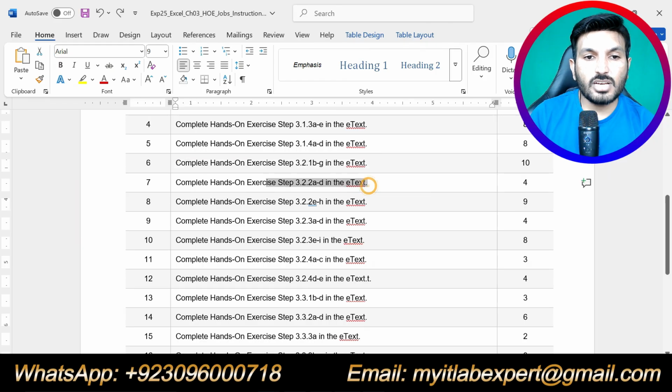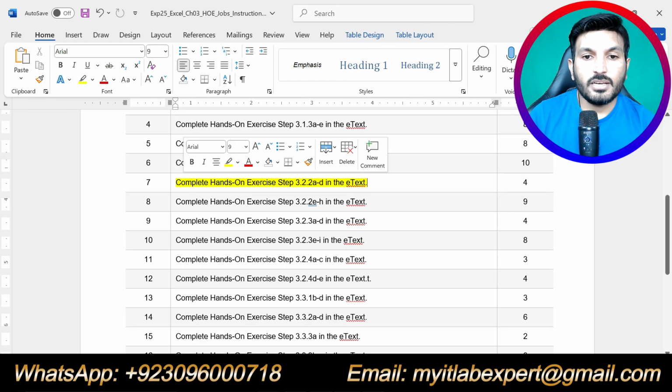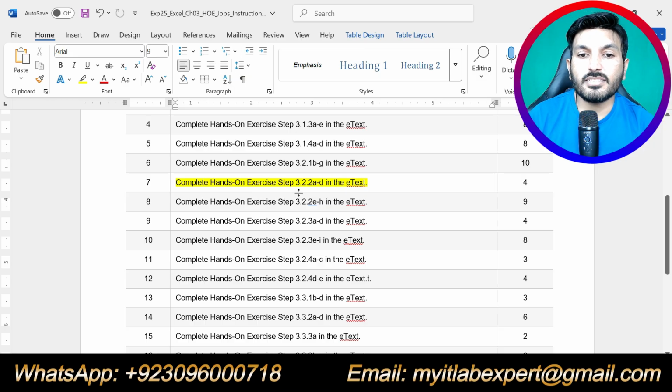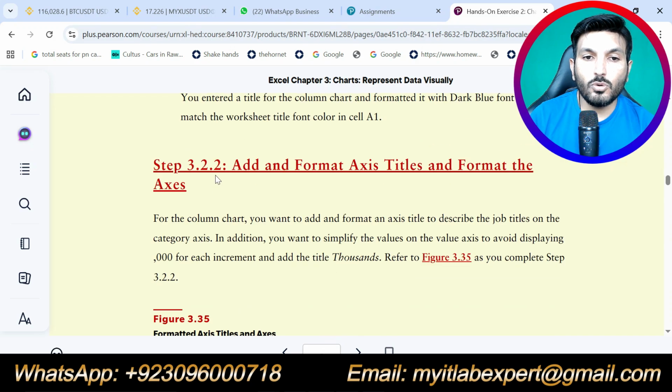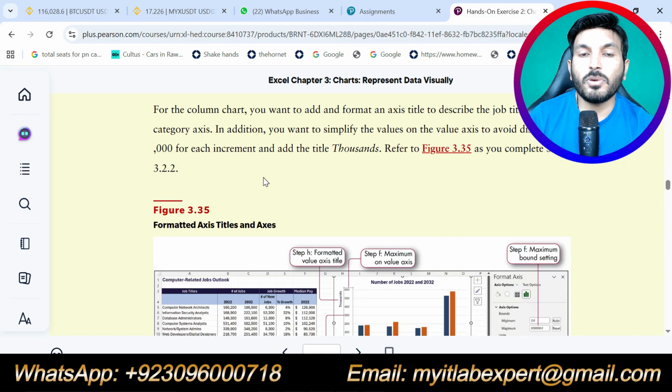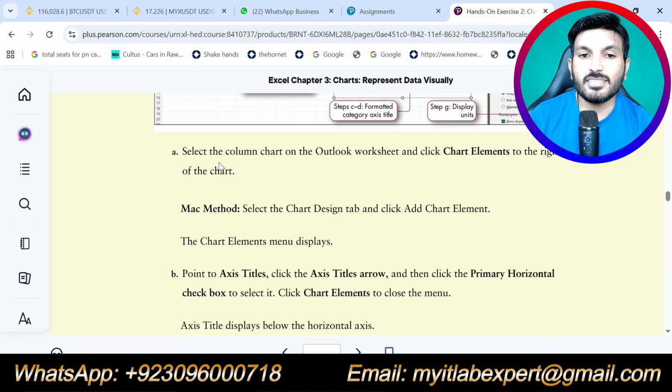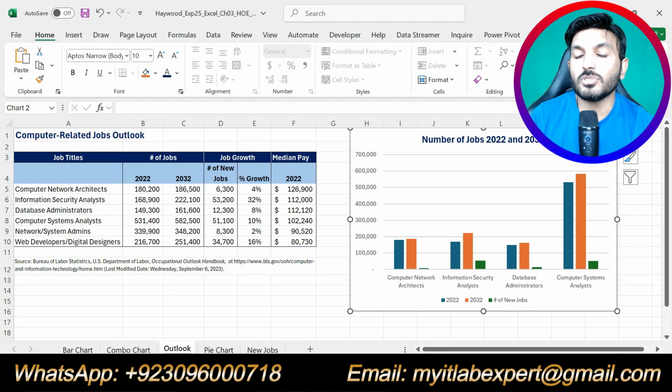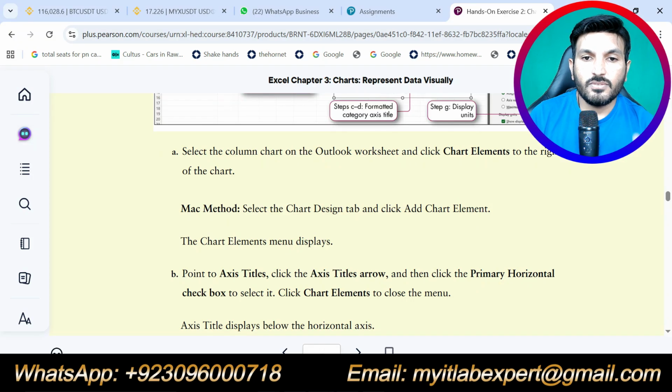Now let's do step number 7. It is saying complete hands-on exercise step 3.2.2a up to part D. So in 3.2.2 we are supposed to do parts A to D. Part A says select the column chart on the Outlook worksheet. So this is the column chart on the Outlook worksheet, and click chart elements to the right of the chart.